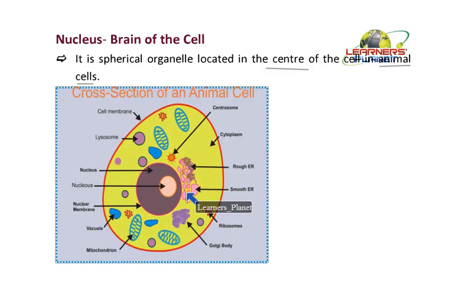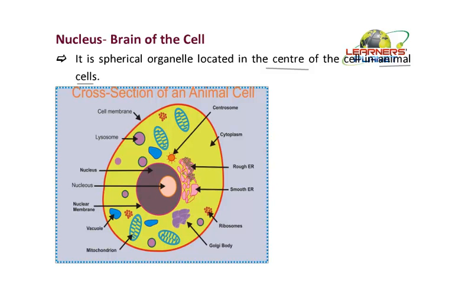The central circular or spherical unit is the nucleus, and within the nucleus there is a dense region known as the nucleolus. Further, in the surroundings, all the other organelles are present, like the centrosome above the nucleus, the cytoplasm scattered entirely, rough endoplasmic reticulum, smooth endoplasmic reticulum, and so on. All have a specific position with respect to the nucleus.